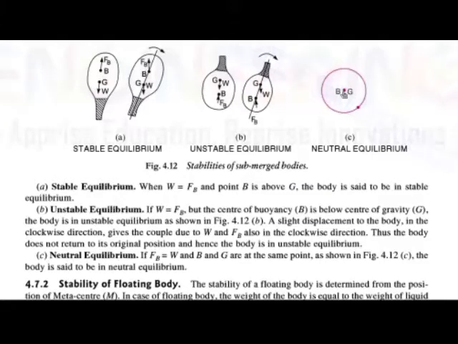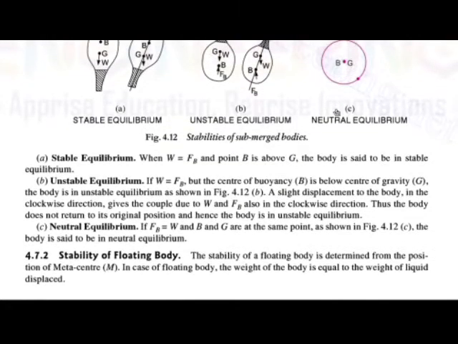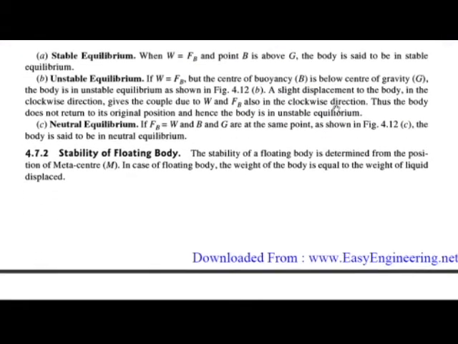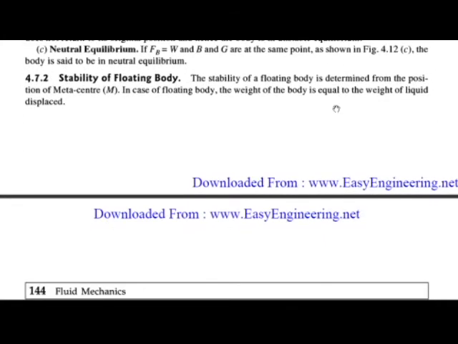Okay, here the balloon is submerged in air. Now we will see the stability of the floating body. Submerged body means what? These are completely immersed in the water. And the stability of the floating body. Floating means what? Some part of that body is in the water and some part is in the air, above the water. And we have to find out the stability of that floating body.